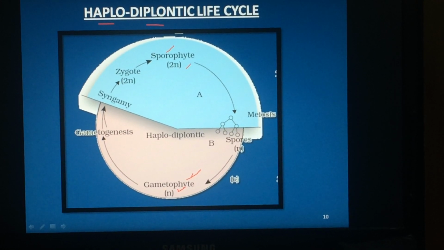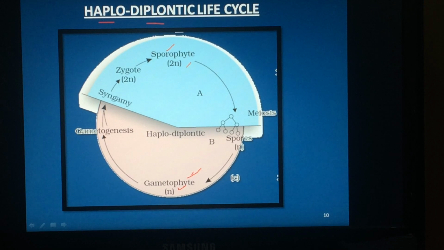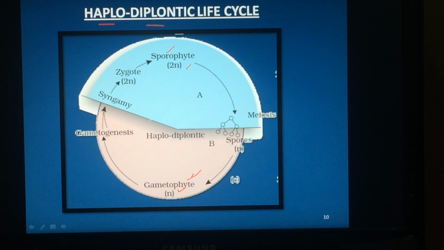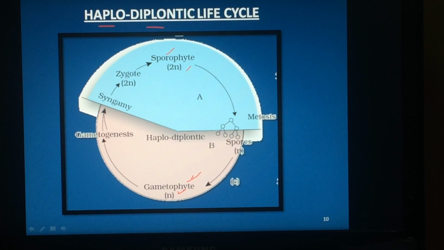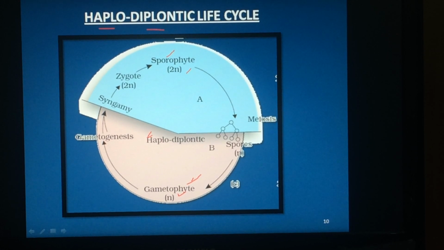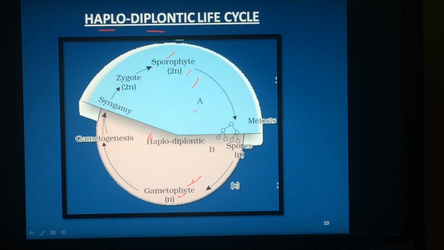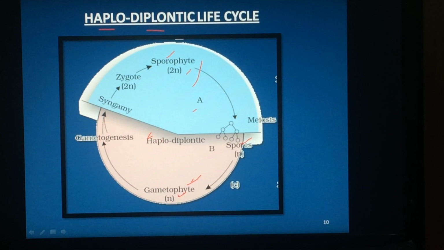Then how will you decide if both are multicellular? How will you decide which is dominant? That depends on the period of life cycle, length of life cycle. If short life cycle is there, that is not dominant. If long life cycle is there, that is dominant. So here sporophyte produces spores by meiosis, sporic meiosis.